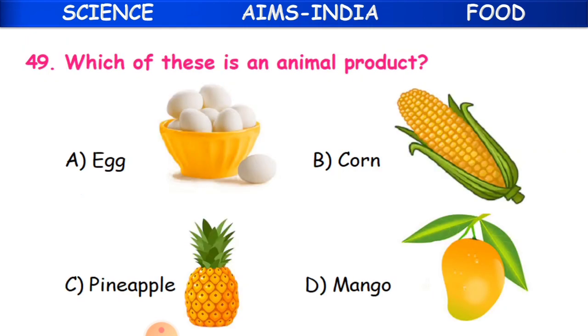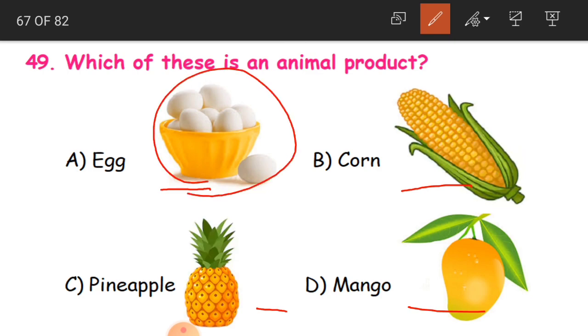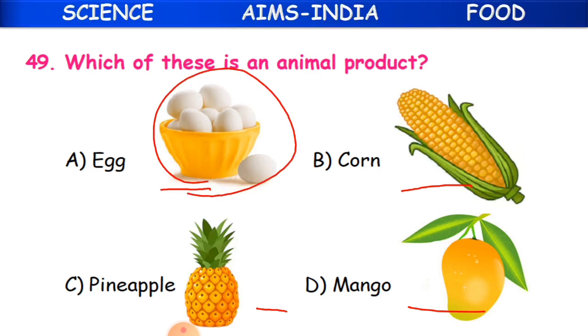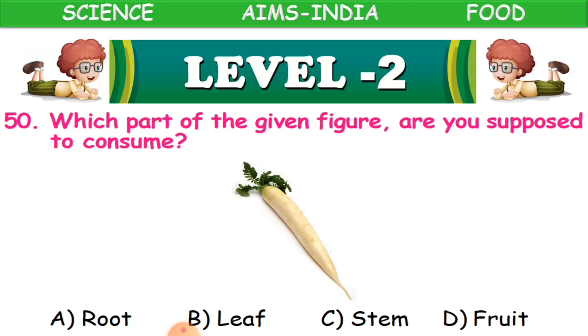Now which of these is an animal product: egg, corn, pineapple or mango? Here you have four food items, of which one is an animal product. So what is it? Egg, obviously, which we get from the hen. So A is the correct answer. Clear, children?